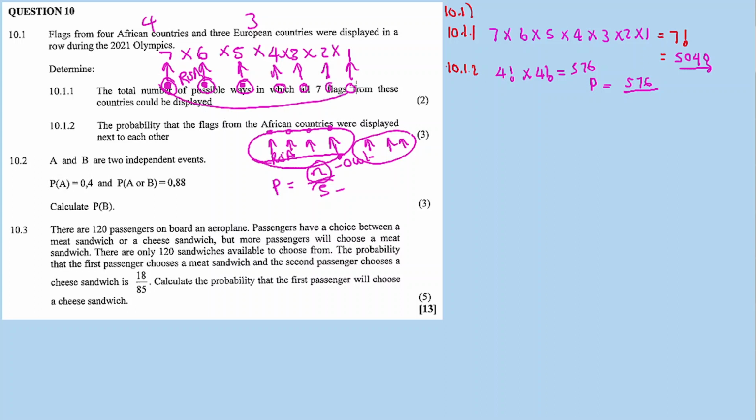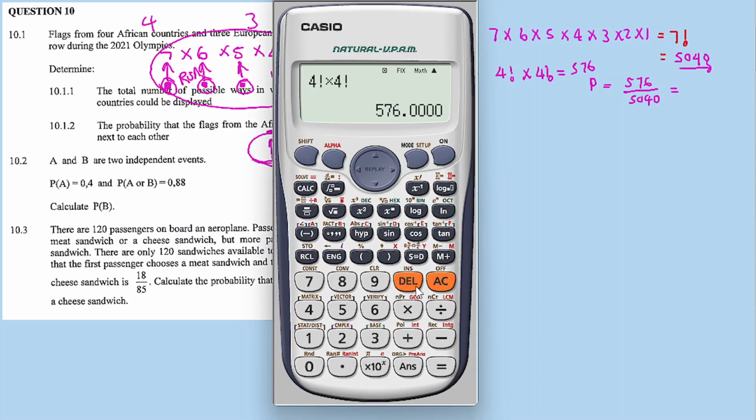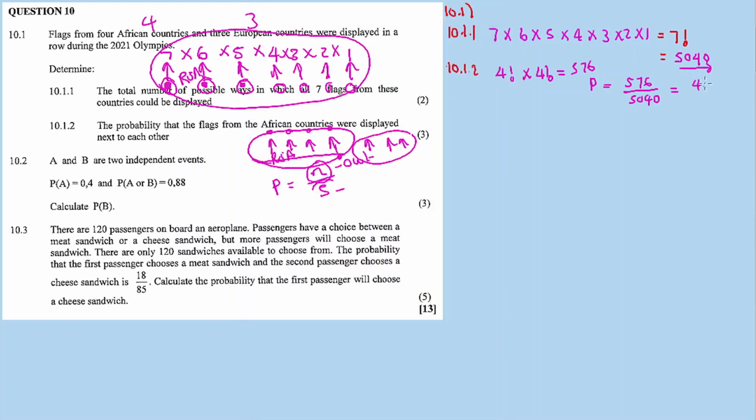The total number of outcomes is this. So you also divide by 5,040. This is equal to 576 divided by 5,040 equal to 4 over 35. 4 over 35. This is our answer again. This is the probability they wanted.